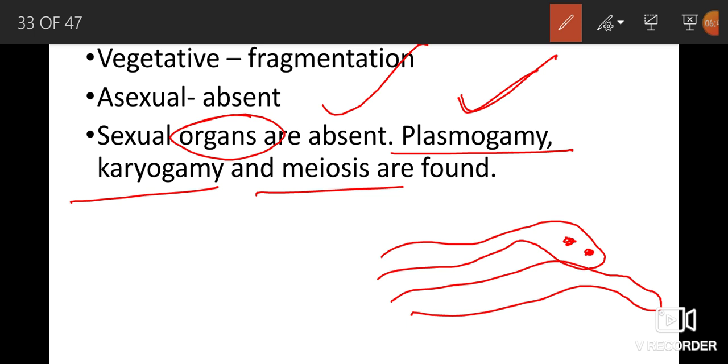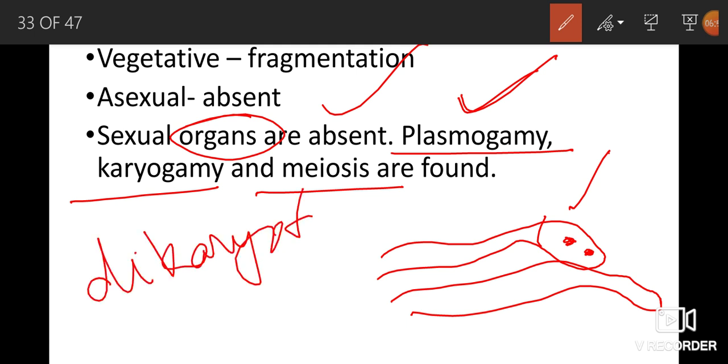At this stage, the cell is called a dikaryotic phase or dikaryotic cell. Each cell contains two nuclei. After some time, the nuclei are fused.